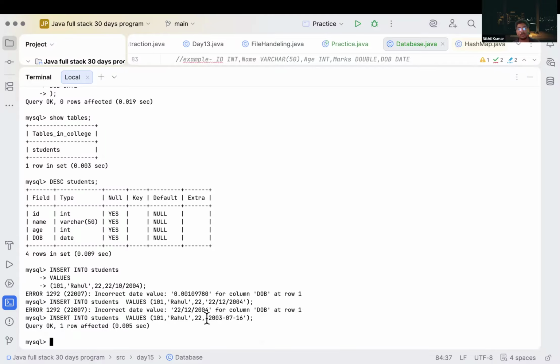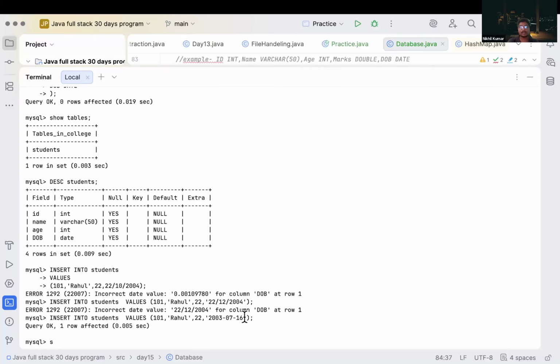Inside SQL, we have to insert our date in this format: year, then month, then date. So we have to insert our date in SQL in this format only. It will accept it, and if we try to insert it in the other format, it will reject it. Clear? It expects the year first, then month, then date. So that's how we can insert data inside our table.